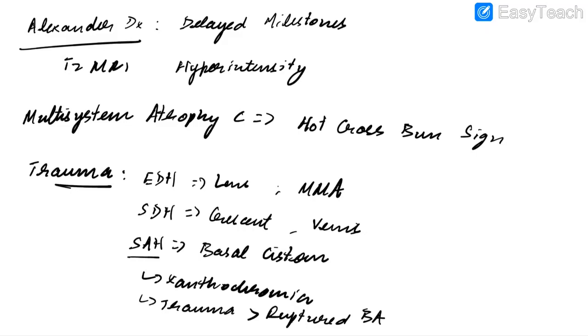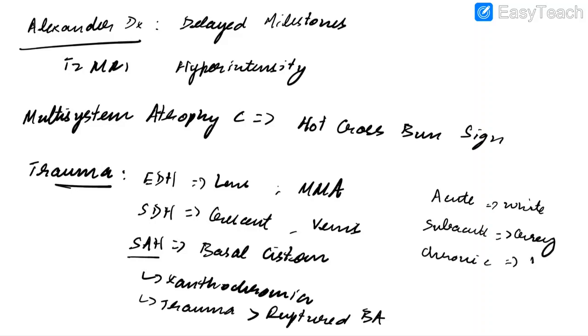One important thing to remember regarding hemorrhage is acute hemorrhage will be hyperintense, that is, it will be white. Subacute will be isodense or grey, whereas chronic hemorrhage will be hypodense or black.